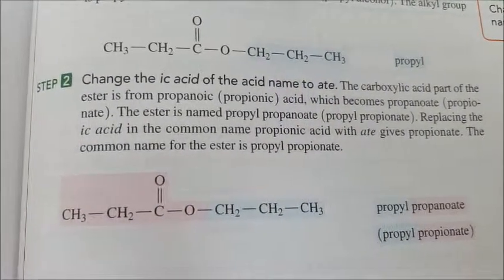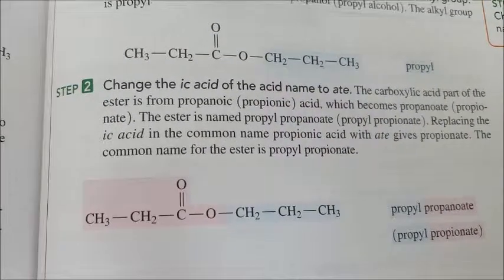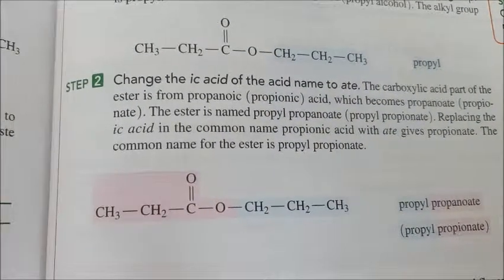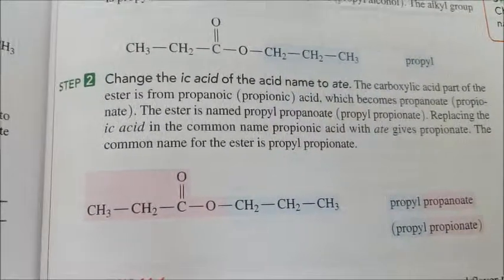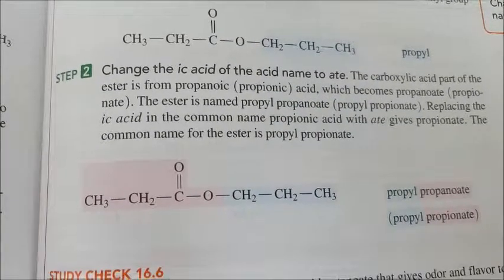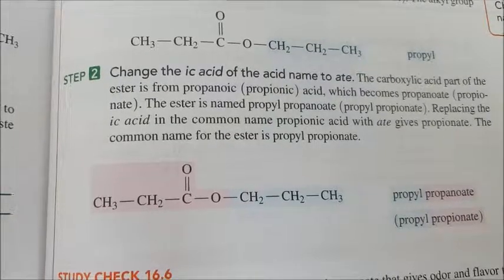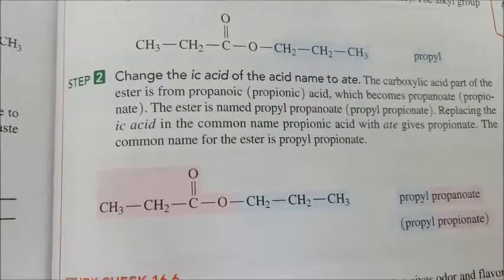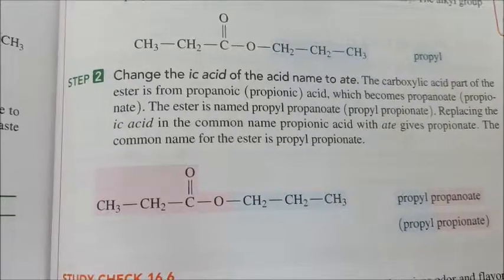In this case, the parent name is propanoate, and so the name of this ester becomes propyl propanoate. Propyl comes from propyl alcohol, and propanoate comes from the carboxylic acid propionic acid. So this is propyl propanoate.